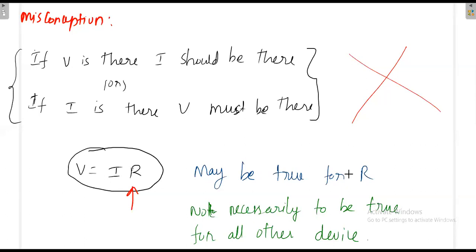Don't apply this concept everywhere. Apply that concept only for resistance. Don't apply this idea everywhere, because in future I will tell you cases where the current is 0 but voltage is there.